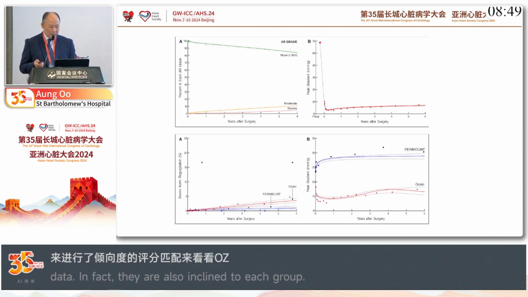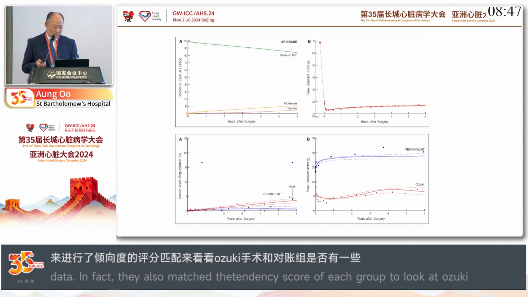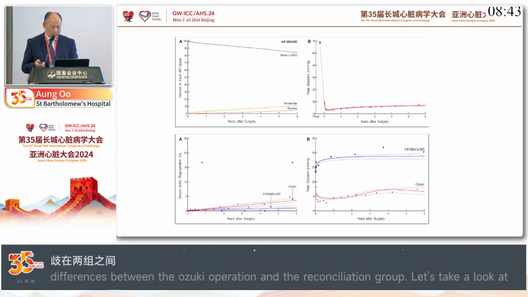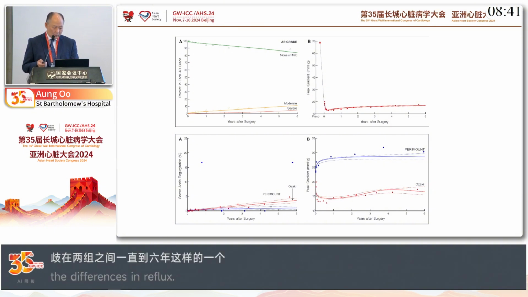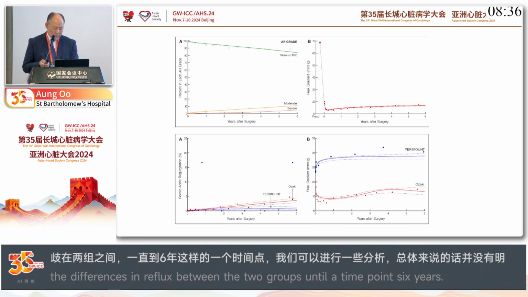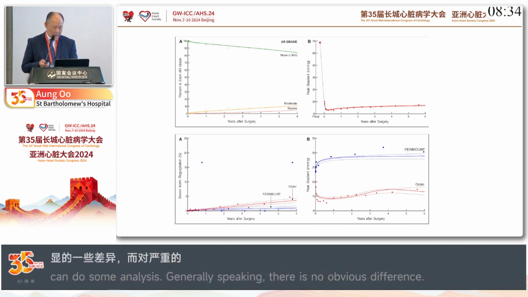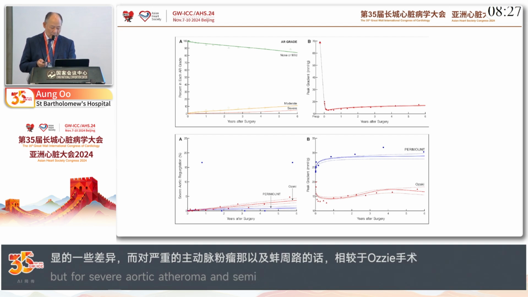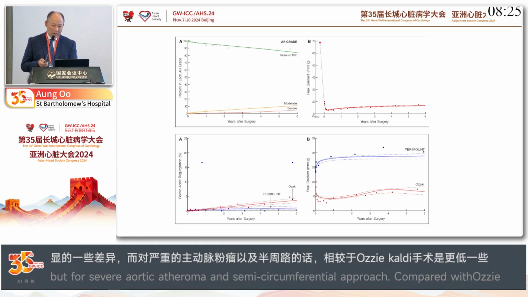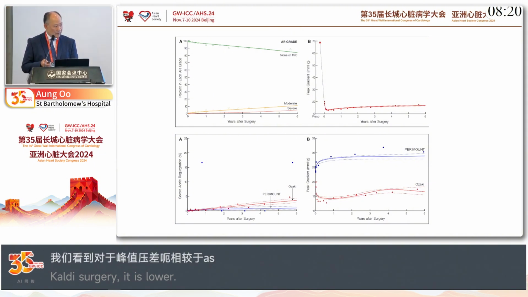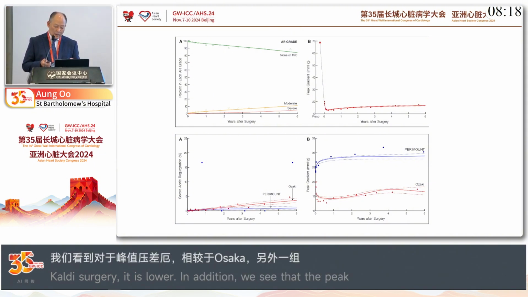So when we look at the AR grade between the two groups, you see that up to 6 years there's no major difference. And then obviously the severe aortic regurgitation group in the Perimount Magna is less compared to the Ozaki procedure. And when you look at the Perimount, obviously the peak gradient is higher compared to the Ozaki procedure peak gradient. So this procedure can give you a very low peak gradient.